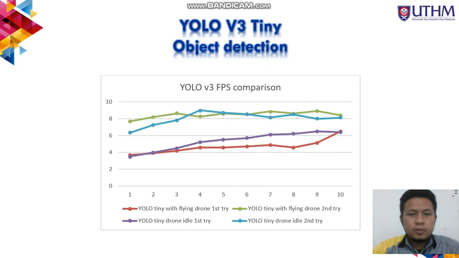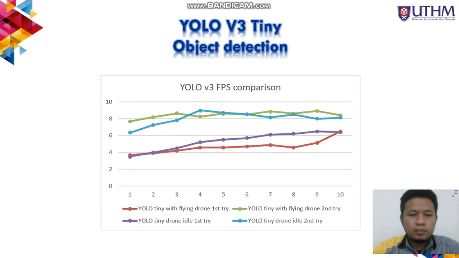After the demonstration video, you can see that YOLO version 3 object detection has been successfully applied to the drone. The line chart here shows the FPS comparison of YOLO version 3 object detection for 2 tries. There are 2 conditions that I put here, which is drone in idle condition and drone in flying condition.